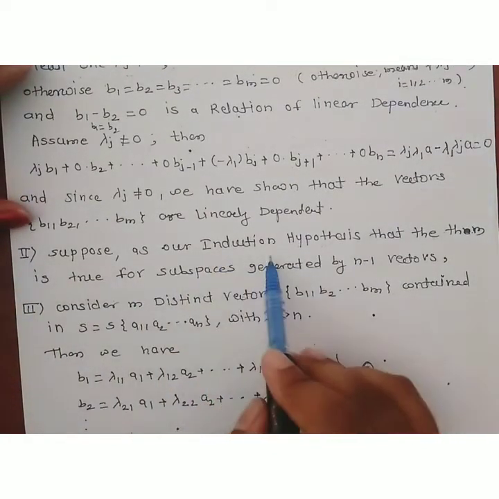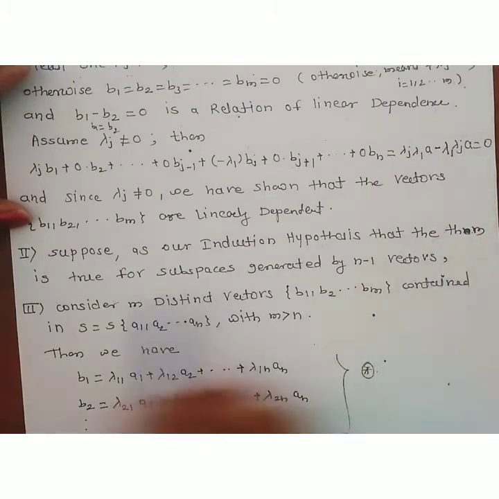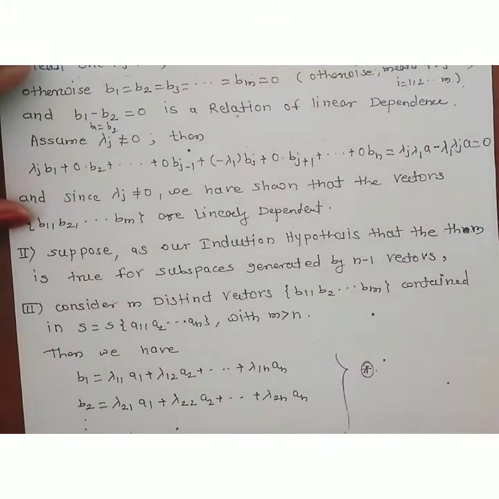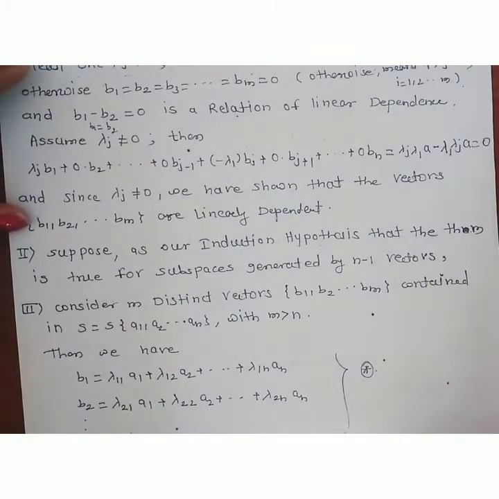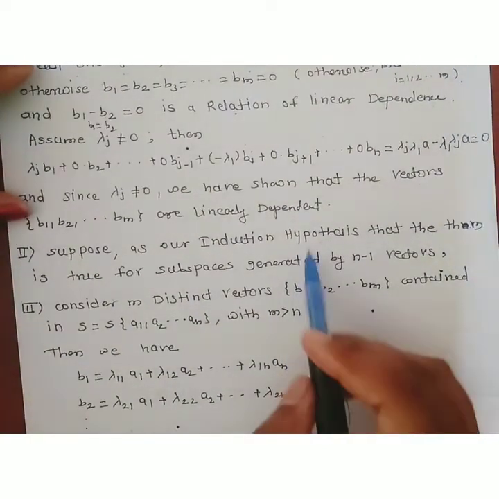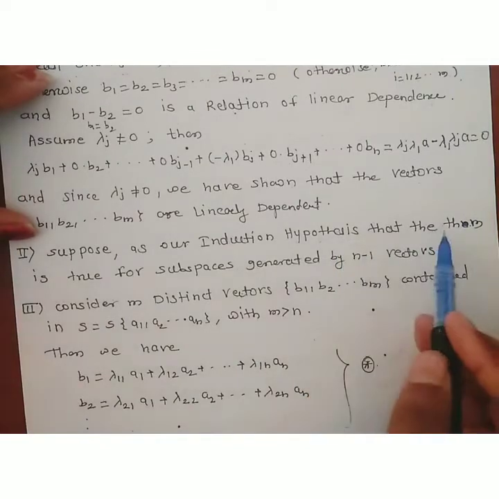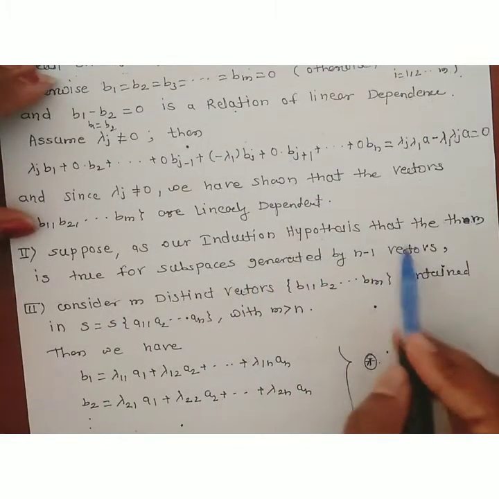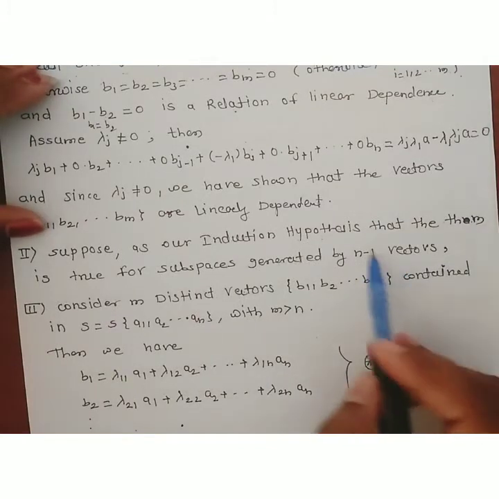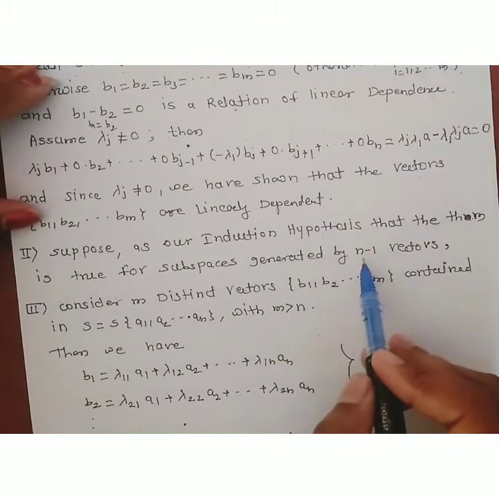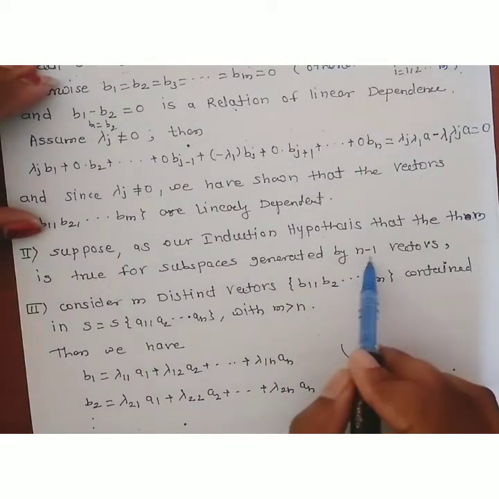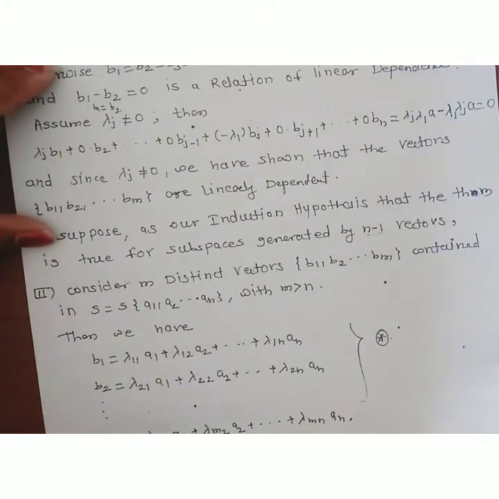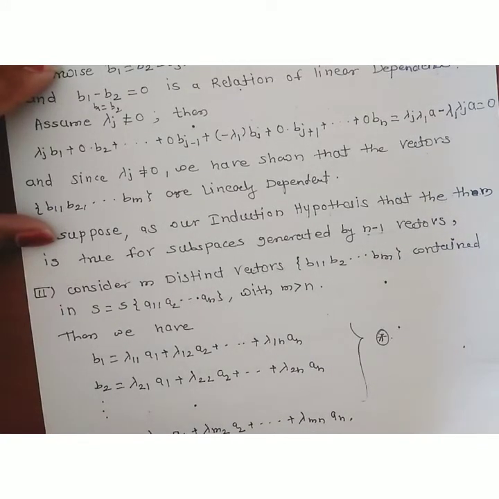Suppose, as our induction hypothesis, that the theorem is true for the subspace generated by n-1 vectors. Now in the second case, by the induction hypothesis we assume that the theorem is true for the subspace generated by the n-1 vectors. We consider here mathematical induction on n. Therefore we assume the statement is true for n-1 vectors. Now in the next case, we have to show the theorem is true for n vectors.